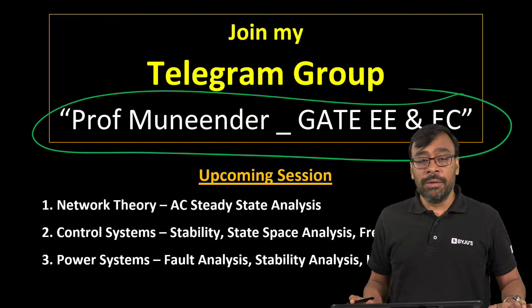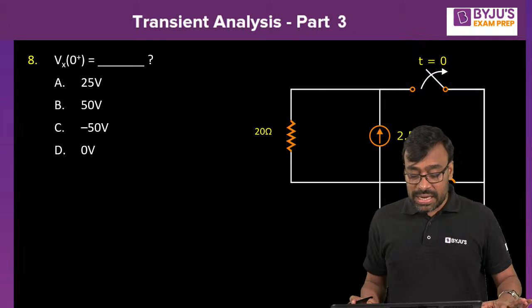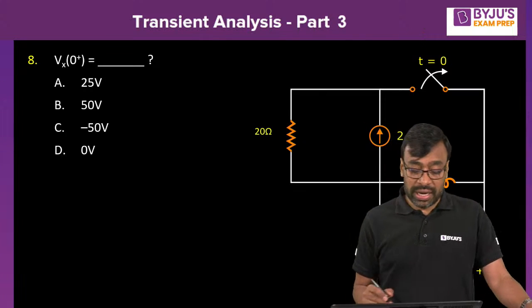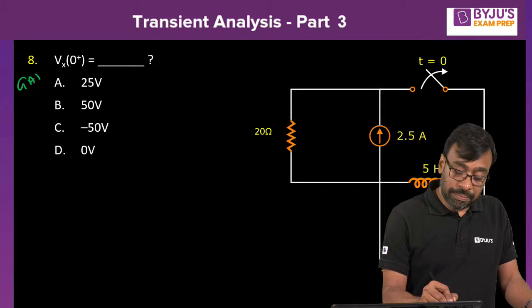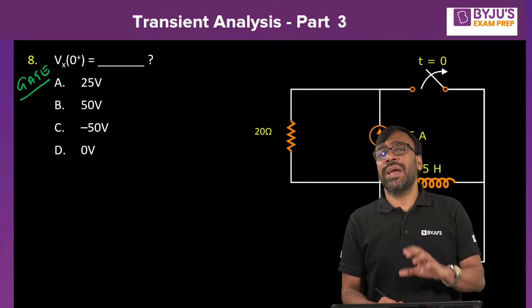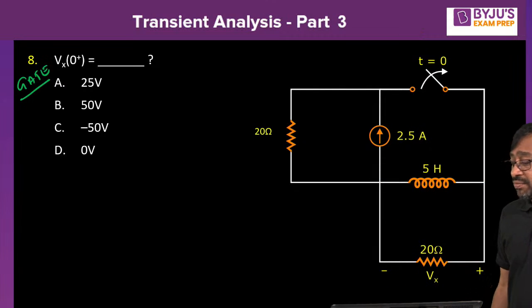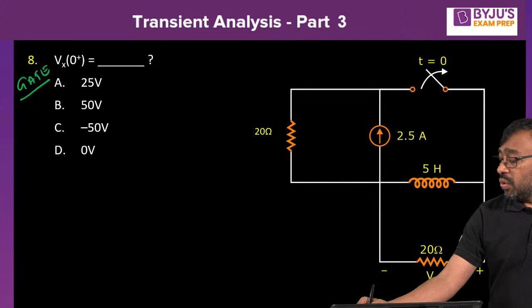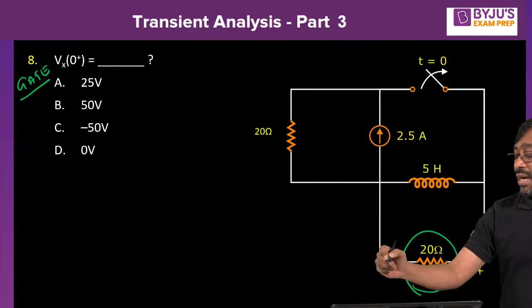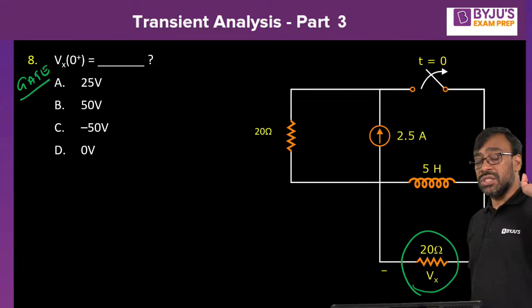Well, now let's go to another question which was asked in a previous GATE examination. I'm taking the GATE questions so that you get a clear idea of how GATE questions are coming. Just see the question. He's asking Vx of 0 plus. What is Vx of 0 plus? Voltage across the resistor at t equal to 0 plus. What is the procedure to find the voltage across the resistor at t equal to 0 plus?